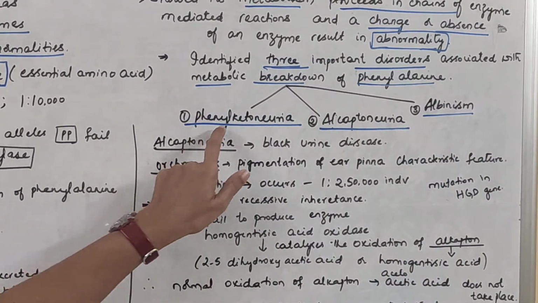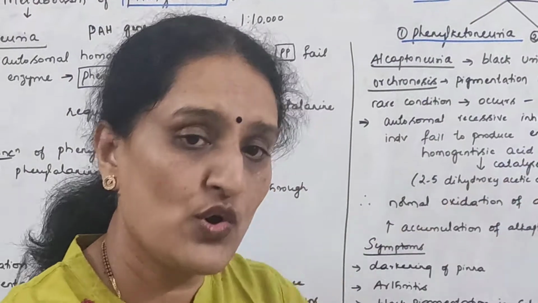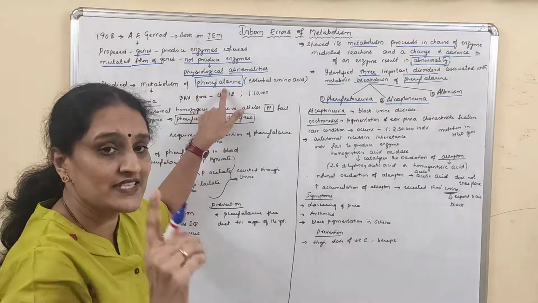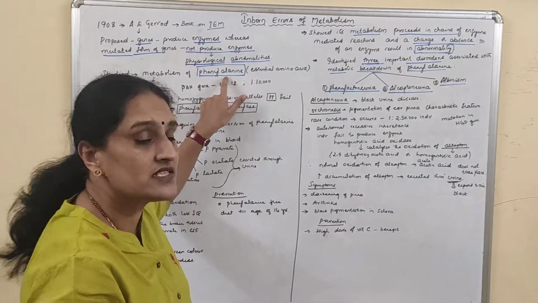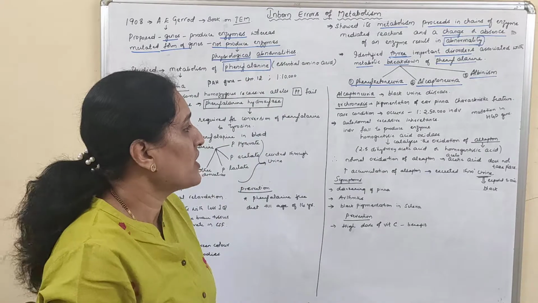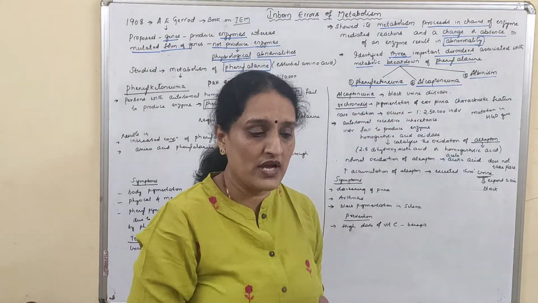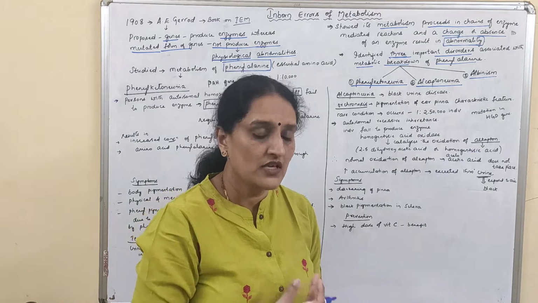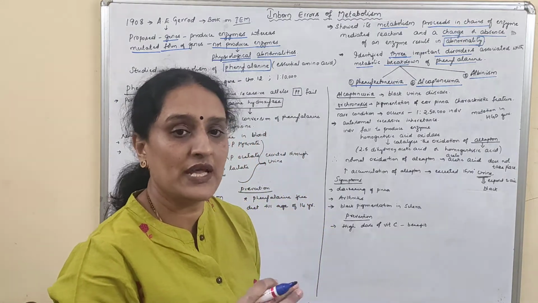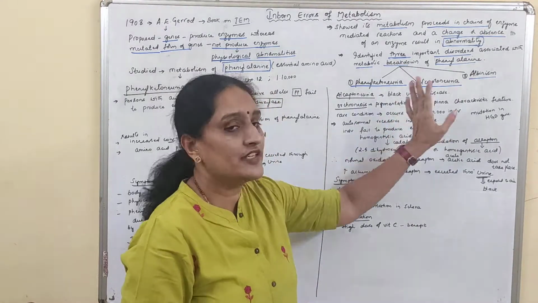So these are the three disorders that result because of improper metabolism of one essential amino acid, that is phenylalanine. Understood? Now let us learn each disease one by one: what it means to a person, what its symptoms are, how you can recognize it and how it can be treated. So let's learn all these three one by one.